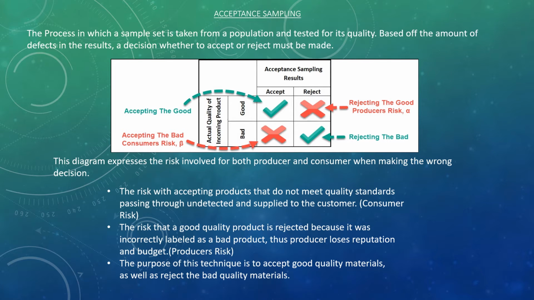There are, of course, plenty of risks involved with making these binomial decisions, some of them being producer risk and consumer risk. Producer risk is the risk taken when mistakenly rejecting good quality products when they really should have been accepted in the first place. Consumer risk is accepting a product when it should have been rejected because of the amount of defects the product contains. These types of risk will result in negative feedback from consumers and financial loss.